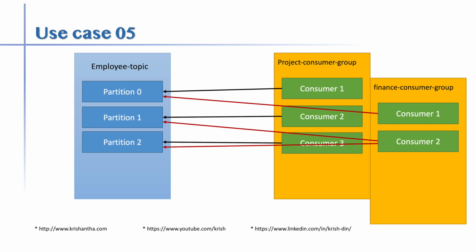Based on that, Kafka knows exactly that this consumer read from here and needs to go up to here. We are going to see this in the demo. Hope you understand. The rule is about the number of consumers in a consumer group. This doesn't mean the number of consumer groups, or the number of consumers across consumer groups. This just means the number of consumers inside the consumer group should be equal to or less than the number of partitions in the topic.